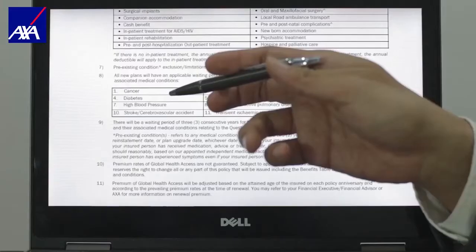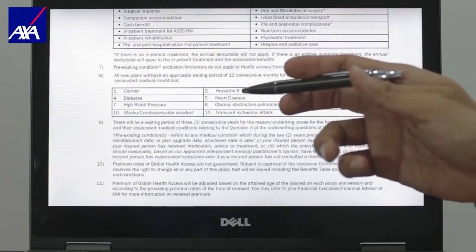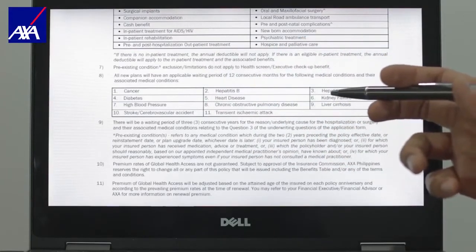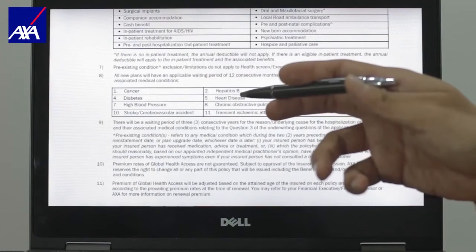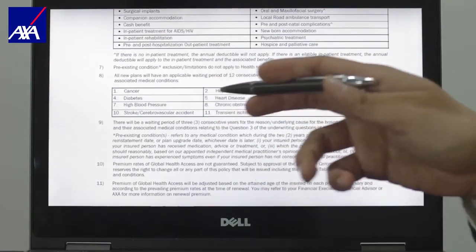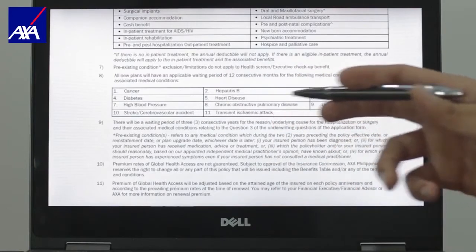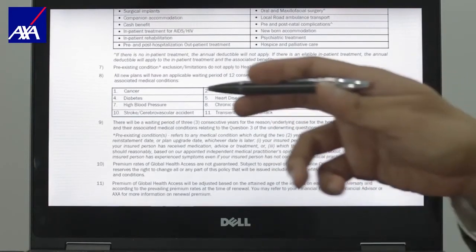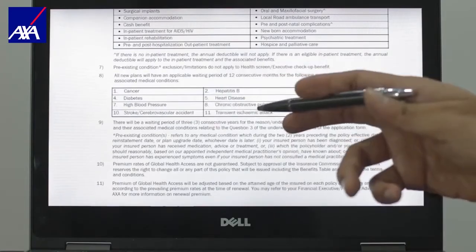Thank you. Now, let me just reiterate some conditions that are not covered or have a waiting period for the first 12 months of the plan. Cancer, hepatitis B, hepatitis C, diabetes, heart disease, kidney failure, high blood pressure, chronic obstructive pulmonary disease, liver cirrhosis, stroke, and transient ischemic attack.